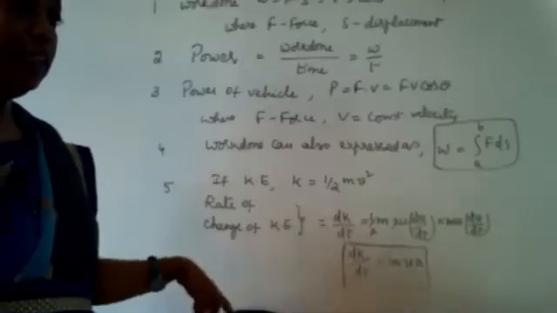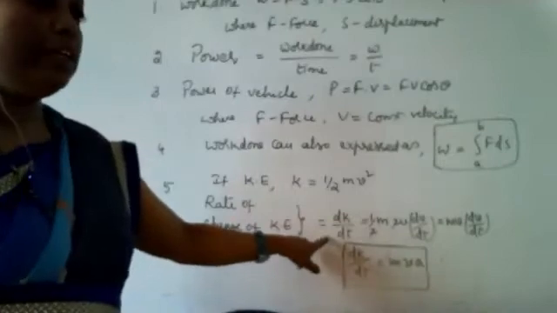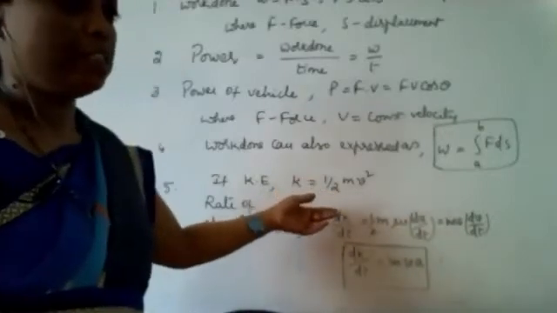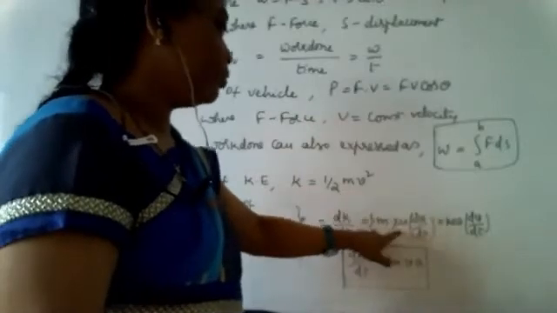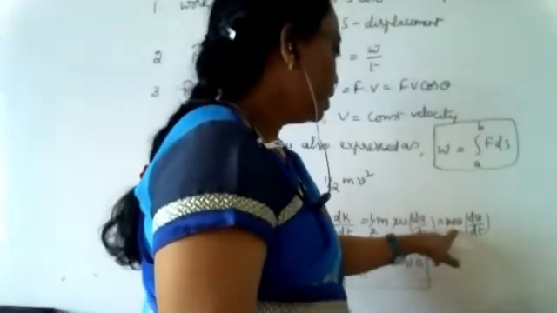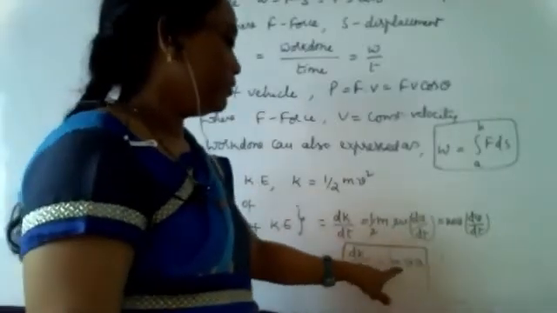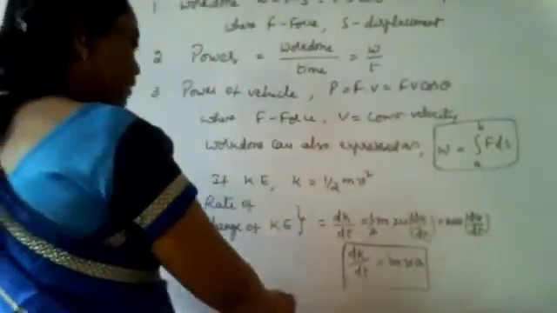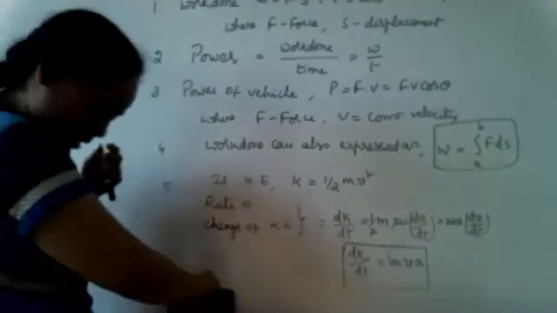Differentiating half mv square, dk by dt is half into m into 2v into dv by dt, and after cancellation of 2, dk by dt is mv into dv by dt. Therefore dk by dt is mv into a, where a is the acceleration. These are some of the important points regarding work, power and energy.